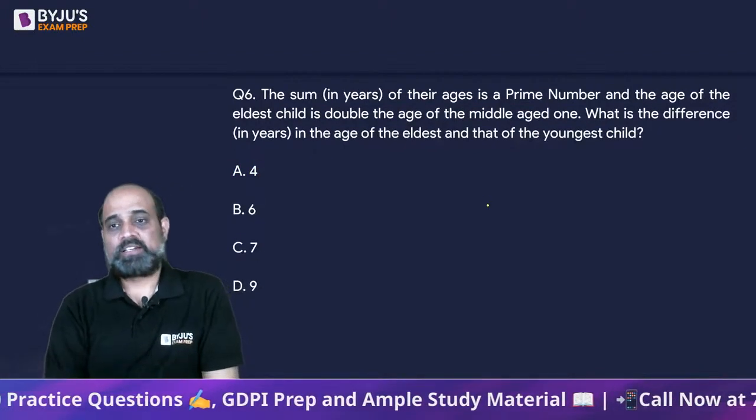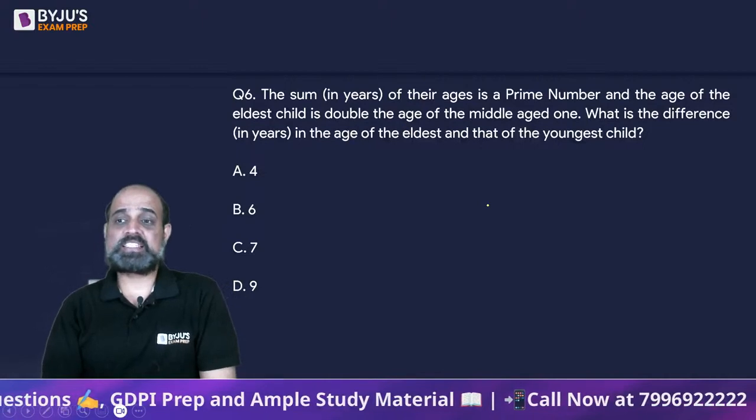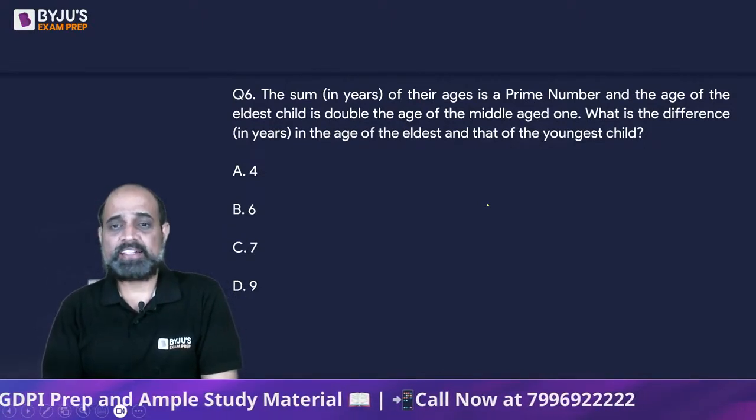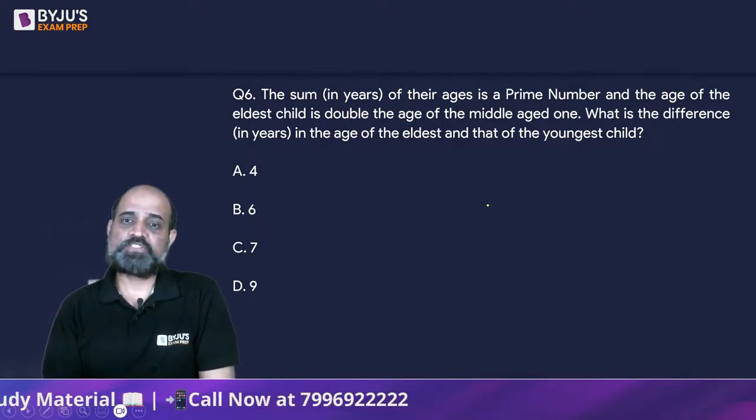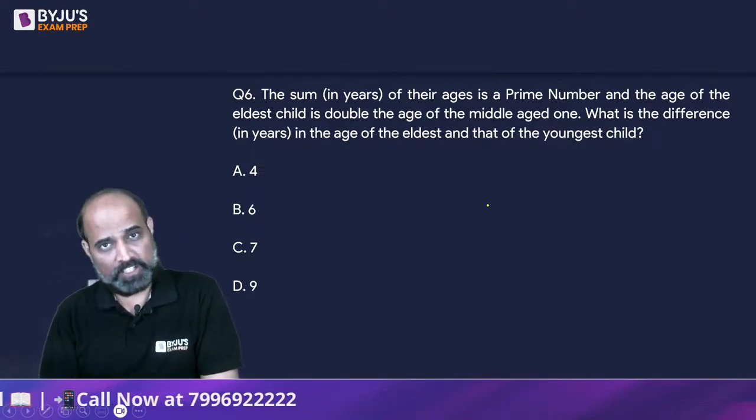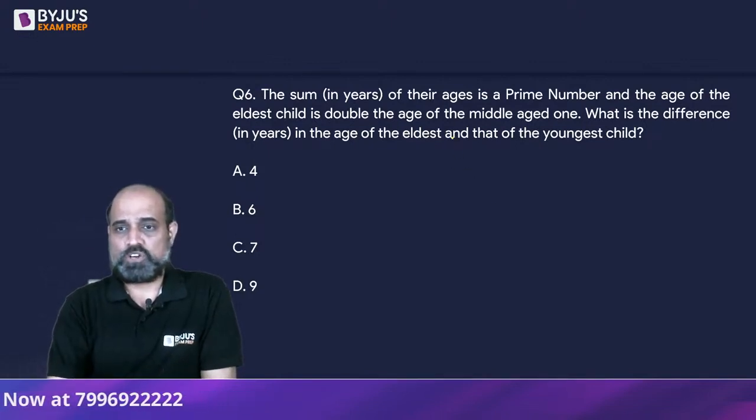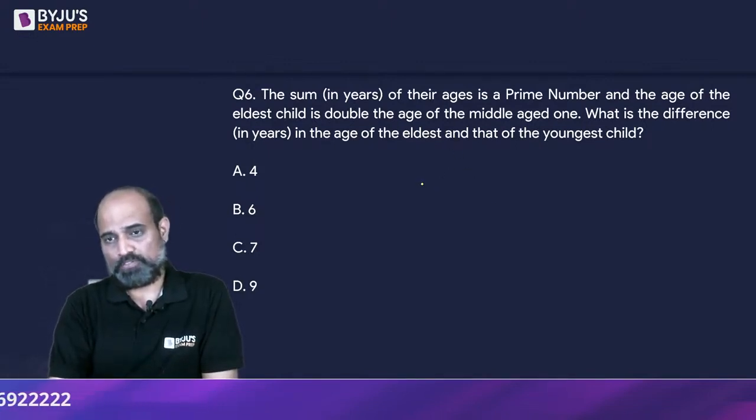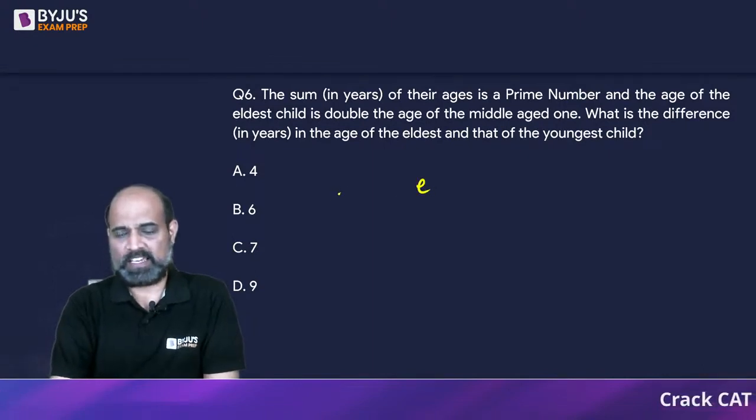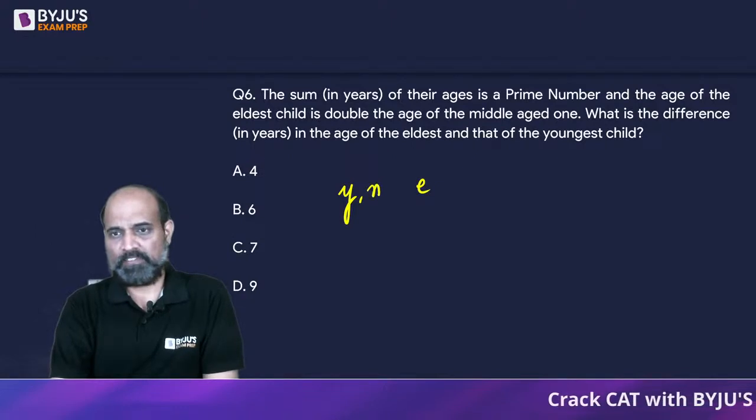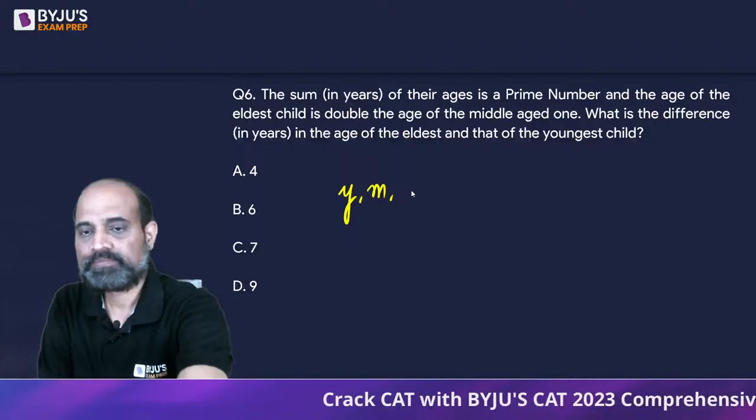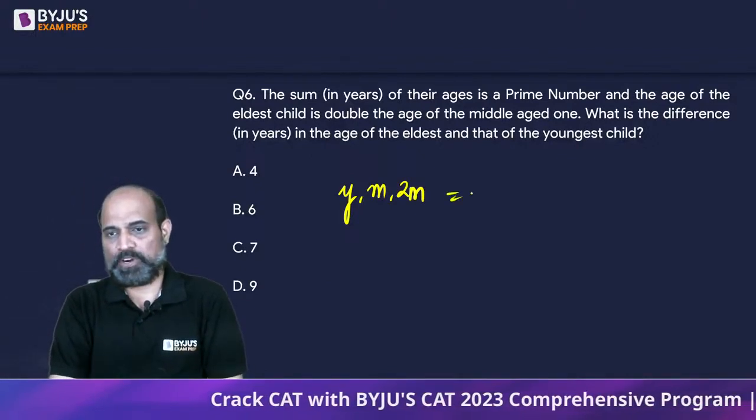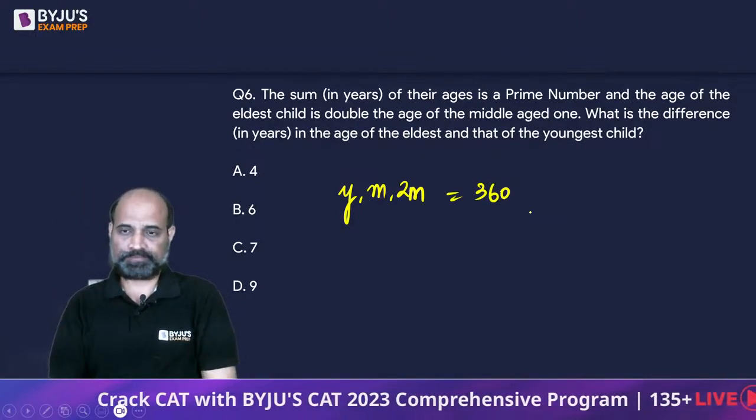Next one. The sum in years of their ages is a prime number and the age of the eldest child is double the age of the middle-aged one. What is the difference in the age of the eldest and that of the youngest child? Okay, so we have to think of the youngest as y, the middle one as m, and the eldest will become 2m, right? Such that their product is going to be 360.